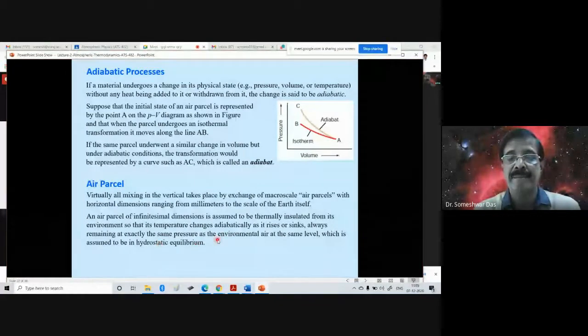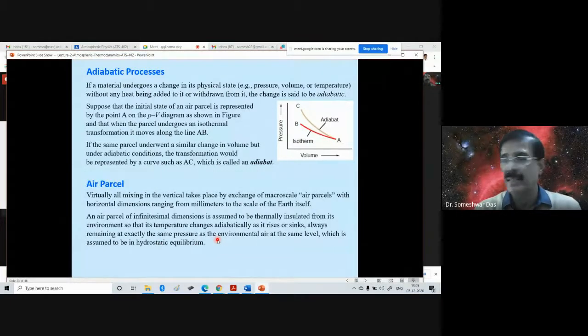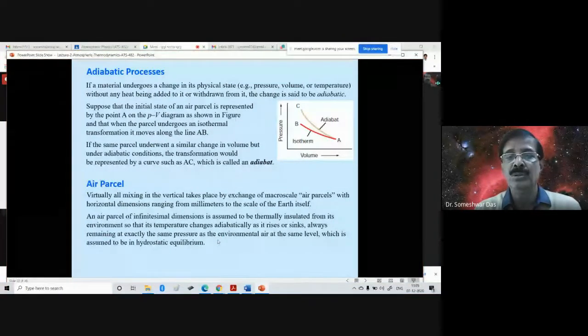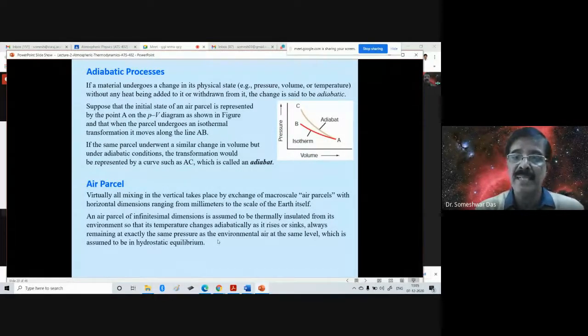Okay, that is the characteristic or property of an air parcel. When it moves, it is supposed to be insulated from its surrounding environment, so that its temperature change is only adiabatic.